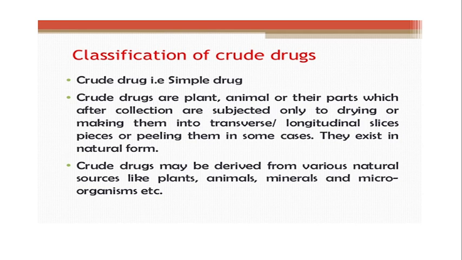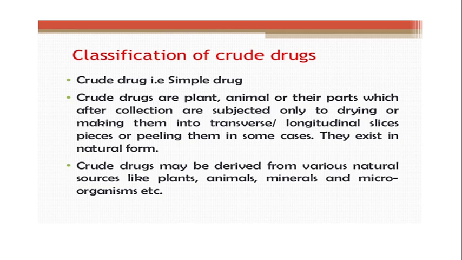If the crude drug is a bark or a root, you cannot store a complete whole long root or long bark as such, so you have to cut it into different slices or pieces. Transverse or longitudinal slices or pieces are made from them, and after drying they are stored in such raw form.